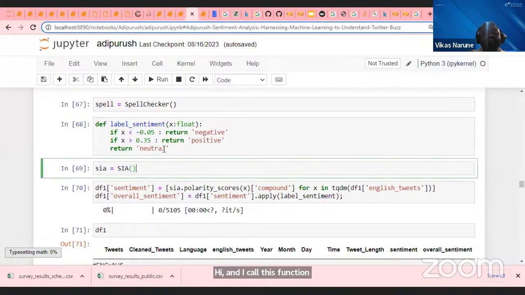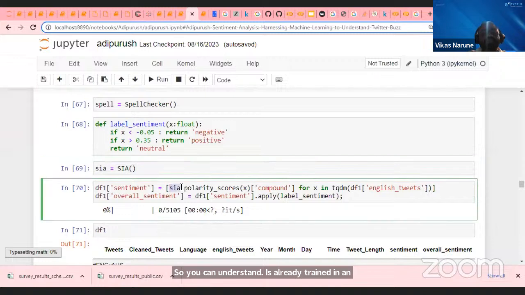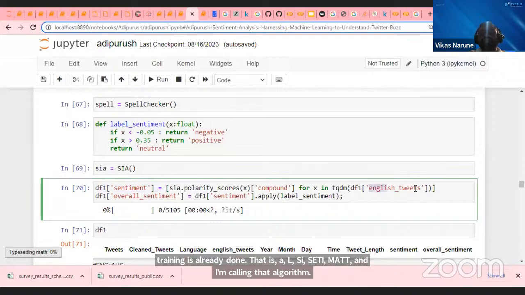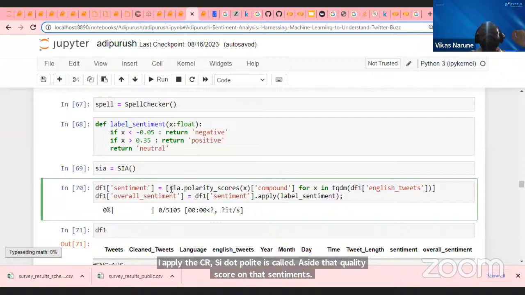This SIA function is already trained in the analytical library. It is trained on words, like which word is positive and which word is negative. That kind of training is already done. That is the algorithm SIA, the sentiment intensity analyzer, and I am calling that algorithm. When I apply SIA.polarity_score on the sentiments, this creates a sentiment column, and I'm passing English tweets to this function.